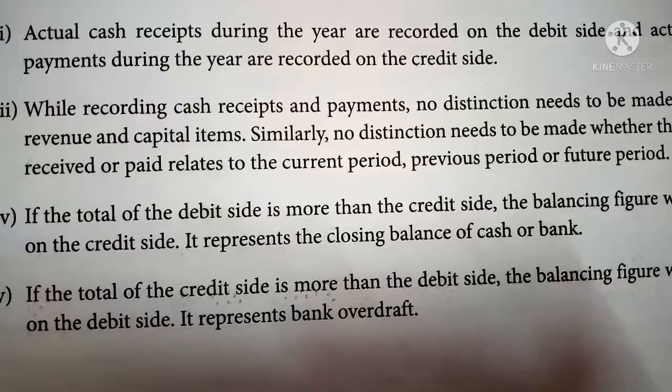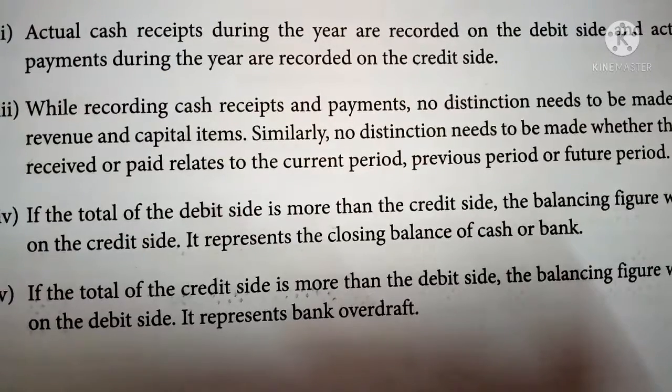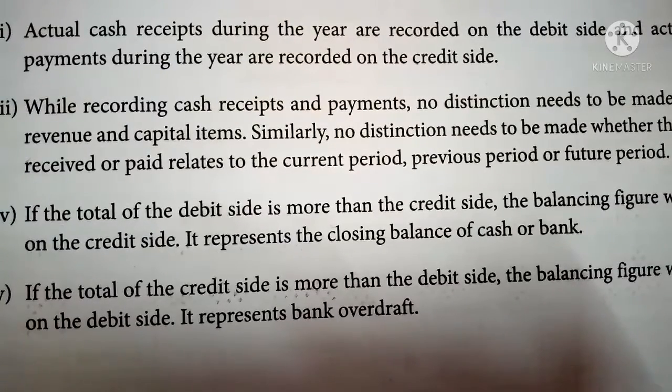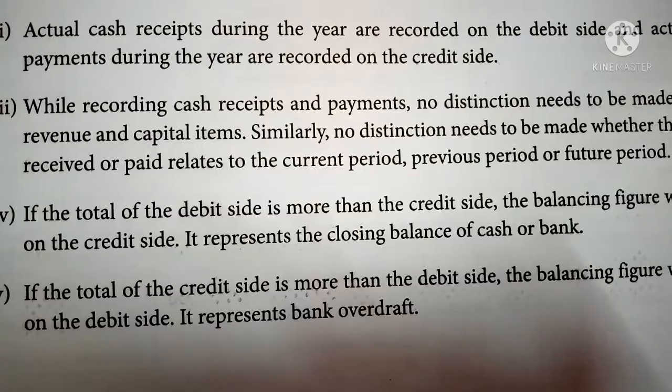And if the total of the credit side is more than the debit side, the balance will appear on the debit side, which is assumed to be a bank overdraft. We can draw over the amount in our account. So these are some of the procedures to be followed while preparing receipts and payments accounts.